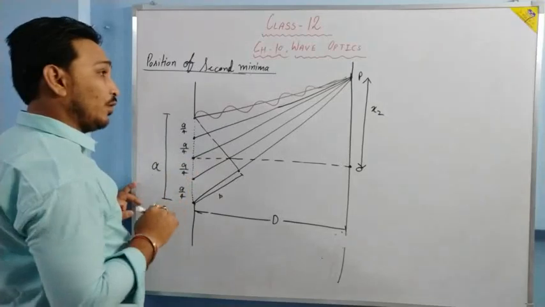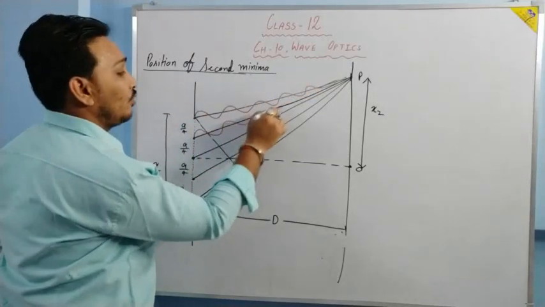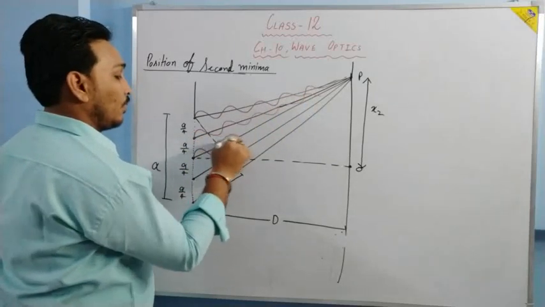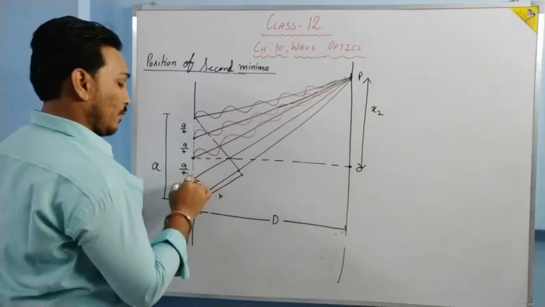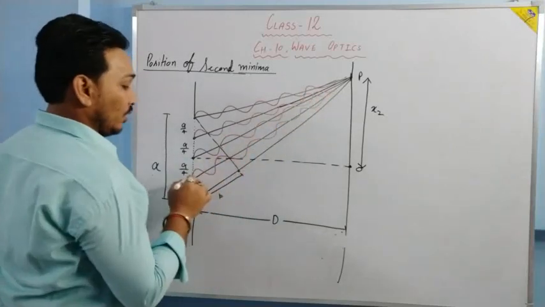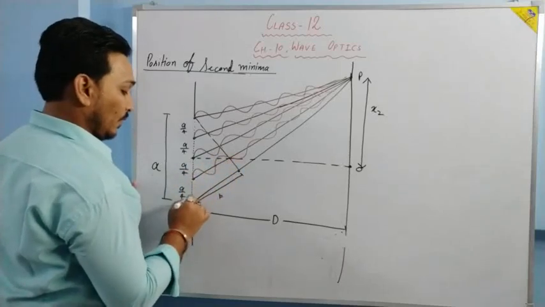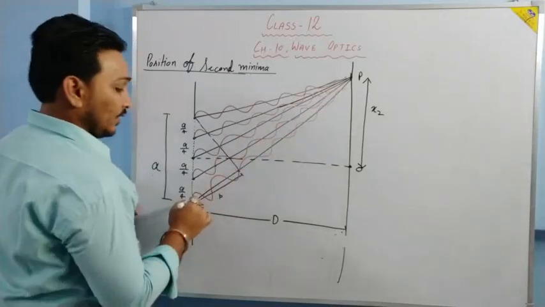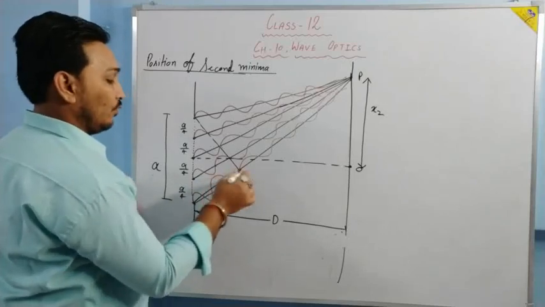Since we have to form a minimum over there, we'll take the path difference as lambda by 2. Now this is going to be complete lambda. Now this is lambda, complete lambda, lambda by 2, it means 3 lambda by 2. And this is complete 2 lambda.